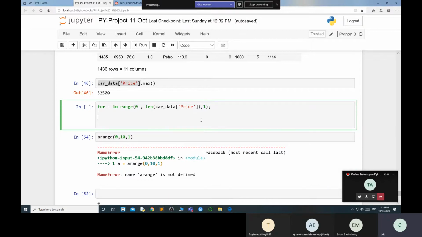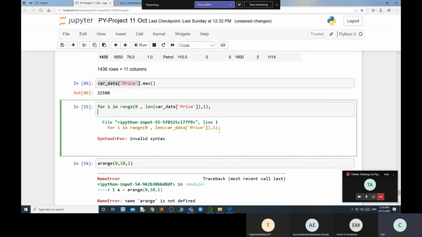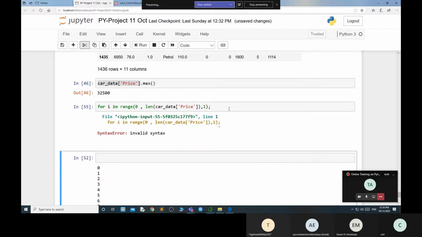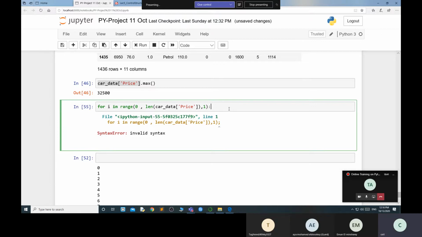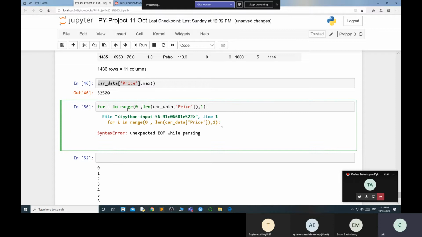If you want to execute this part, why is it not executing? Can anybody tell me? Because I need to put a colon over there. Now I need to find the length. The end of the line is correct.